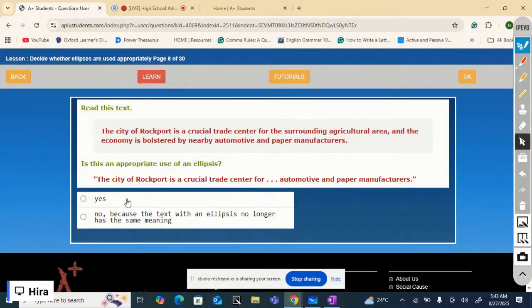Yes, it's the appropriate use. No, because the text with an ellipsis no longer has the same meaning. Which one is correct? First or second?